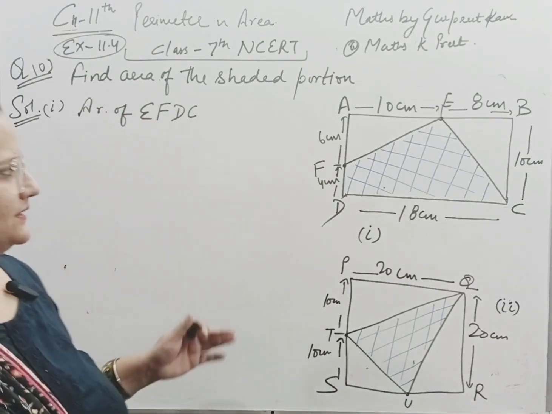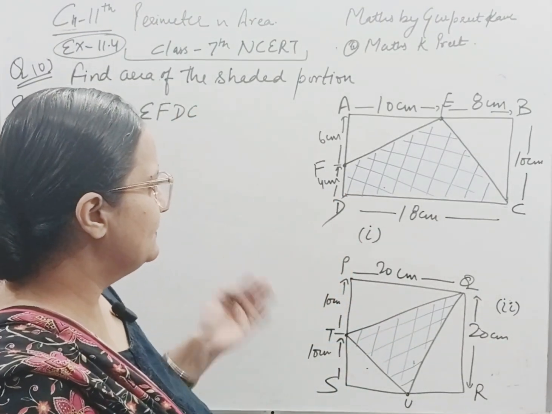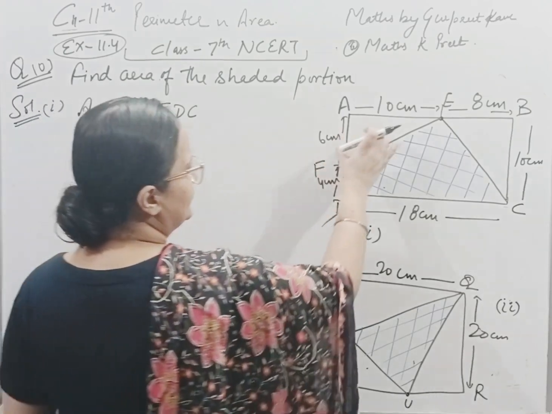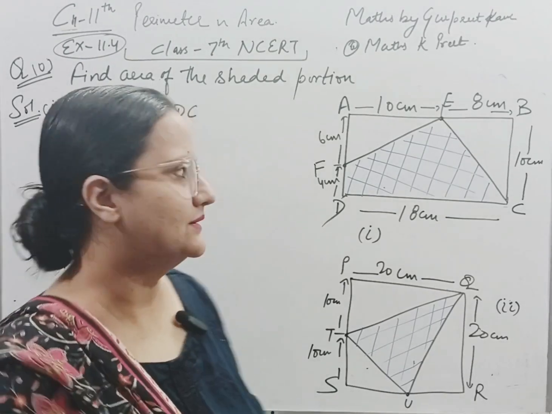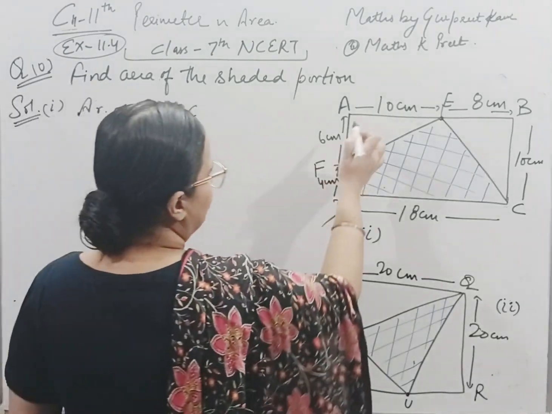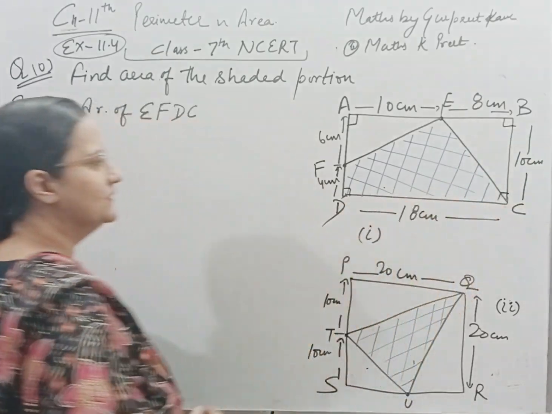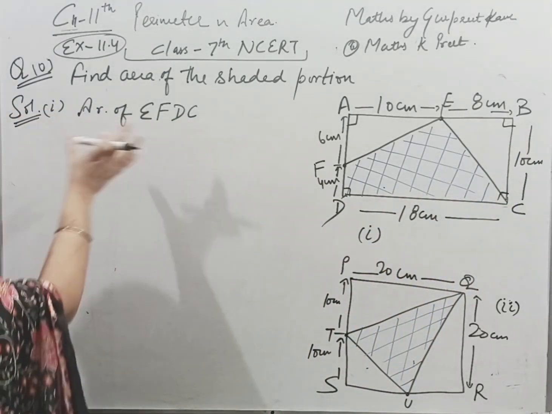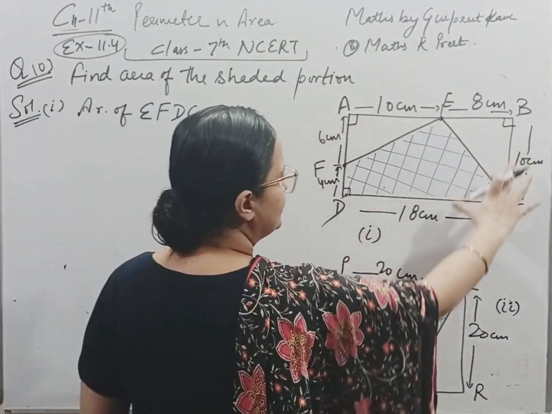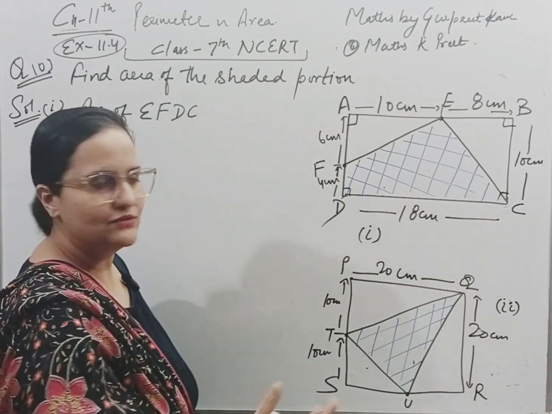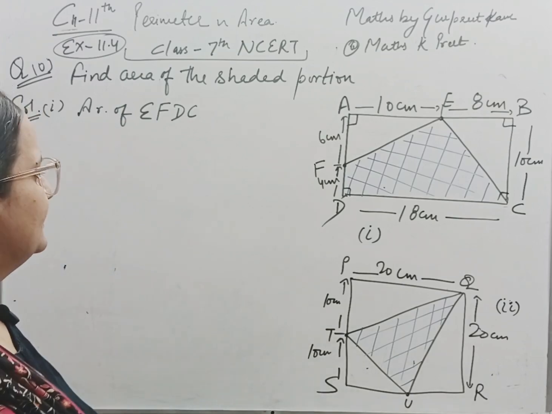We know that we don't have any direct formula to find the area of such a quadrilateral. In this figure we can clearly see that these are two triangles, and we know the formula to find the area of a triangle. We have the measurements for it. This is a rectangle, so all the angles at the vertices are 90 degrees. To find the area of this figure, I can find the area of this complete rectangle and deduct the areas of these two triangles from it. Then I will be left with the area of this required quadrilateral.